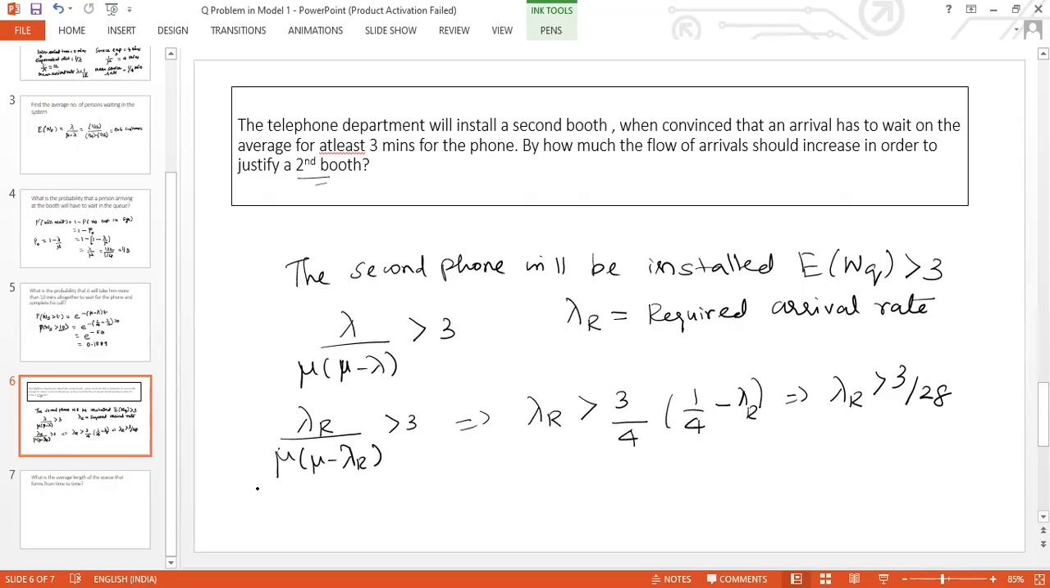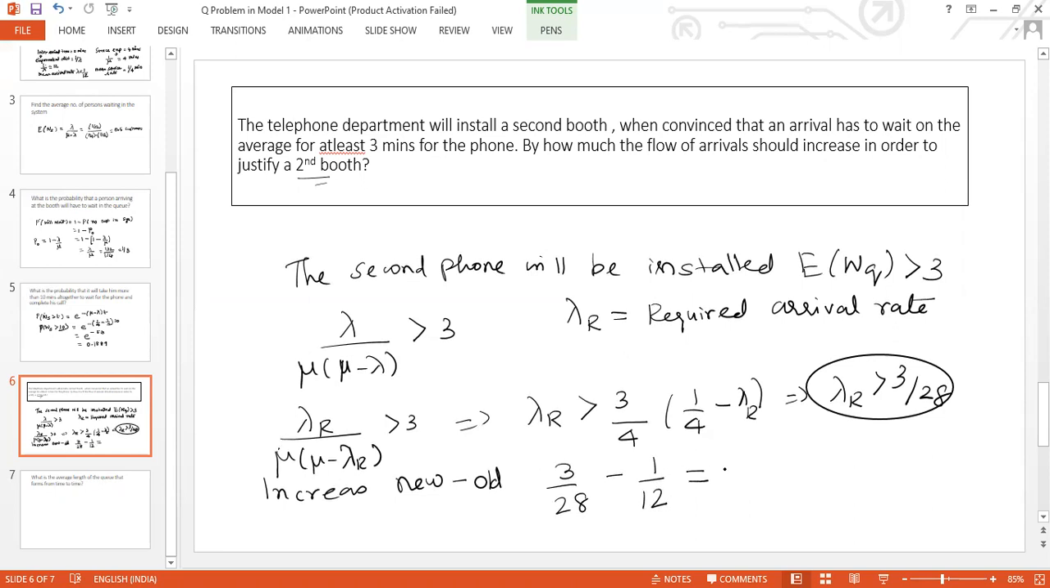So how much has to be the increase? The increase must be the new value minus the old value. The new value for lambda is going to be 3 by 28, and the old value for lambda, we know, is 1 by 12. If we take the difference, it is 1 by 42 per minute. And if the arrival rate increases by 1 by 42 per minute, then we can justify that the second booth will be installed.